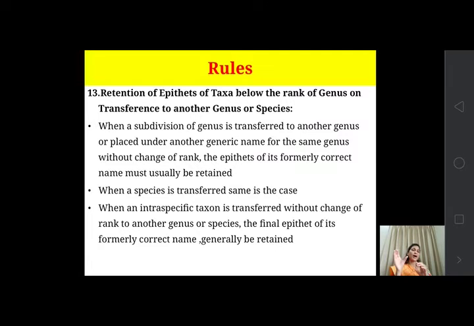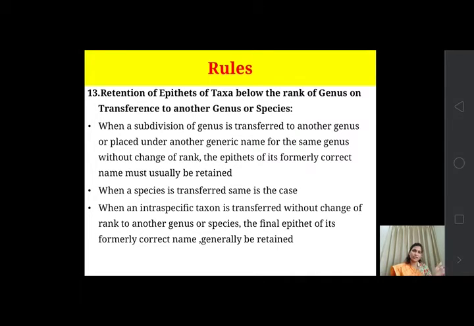The part of that genus developed from it, but it is not retained with the original genus. It will be transferred to another genus. When this is the case, what will happen?